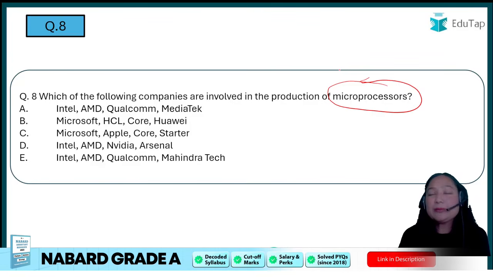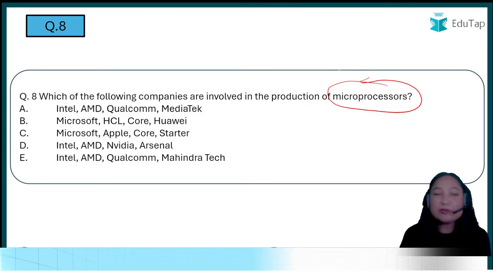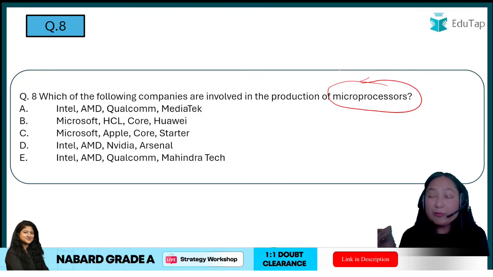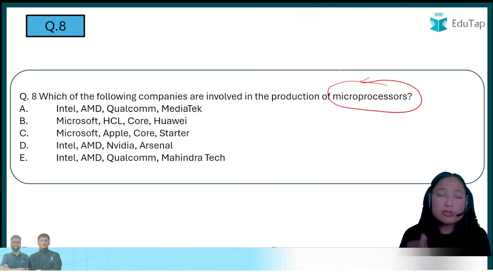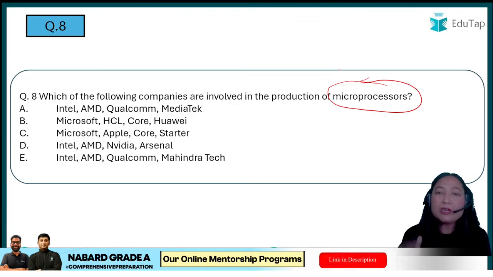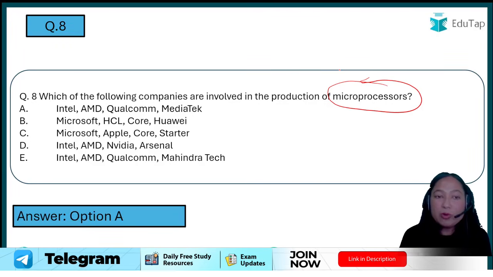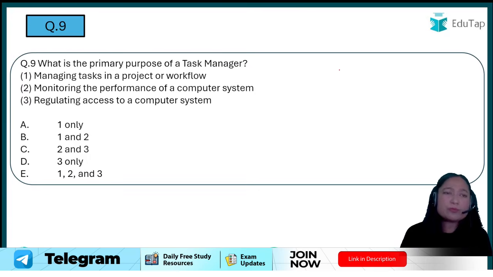Look, in this a little bit of common sense you will have to use, the things that you have heard. Everything will not be directly from the material that you have read or prepared for, but yes, you can also skip some questions. It is the non-merit section, you don't need to panic a lot even if you can't do 2 or 3 questions. Okay, so if you have answered option number A, that is Intel, AMD, Qualcomm and MediaTek, you're absolutely correct. Otherwise, no issue.